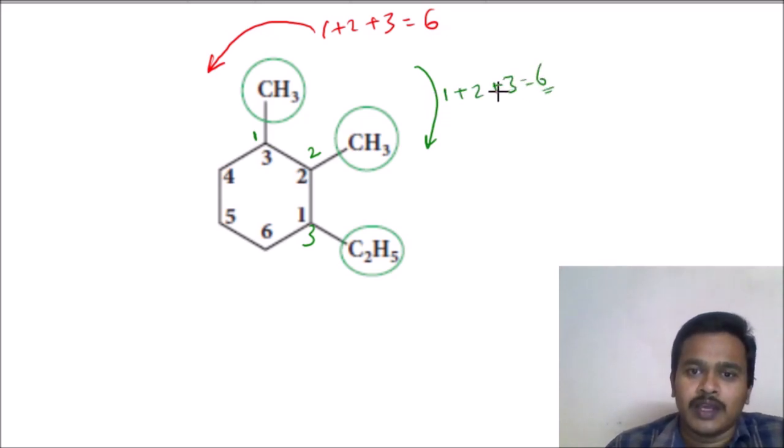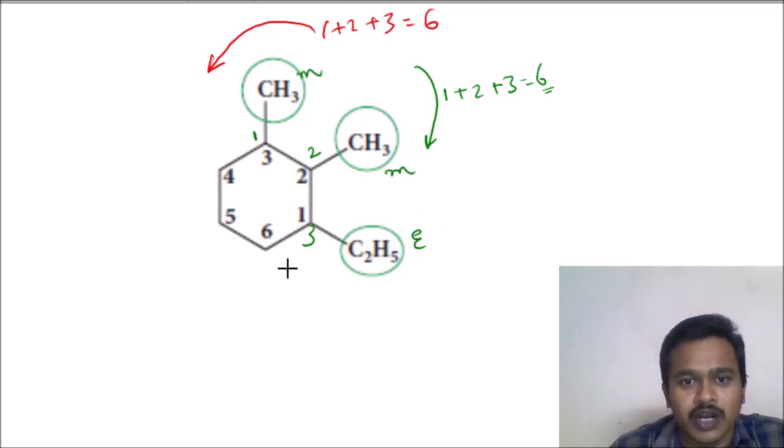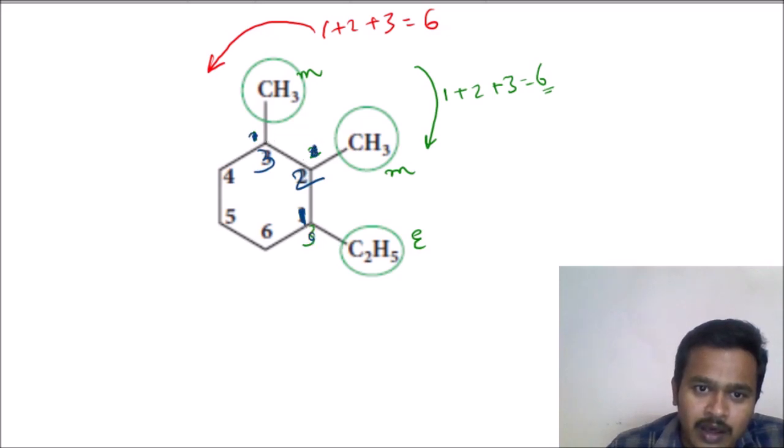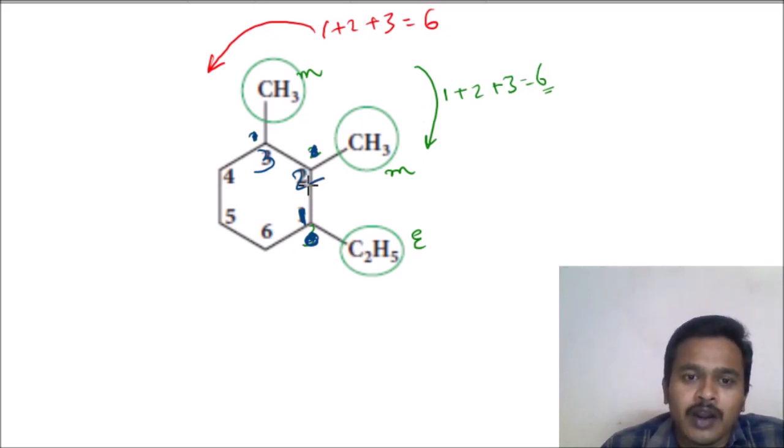Again the same rule only. At that time you have to go for alphabetical order. Who will get it? This is ethyl E, methyl M, methyl M. So we have to start from here only. This is the correct numbering: 1 here, 2 here and 3 here. The remaining are all wrong, not required. So what do I have to give? 1 ethyl. The name will be 1 ethyl 2, 3 dimethyl cyclohexane.